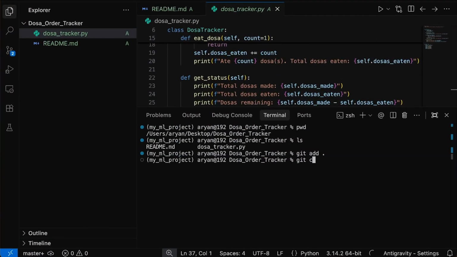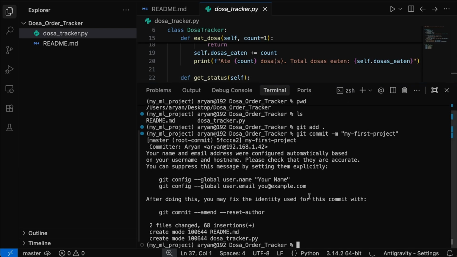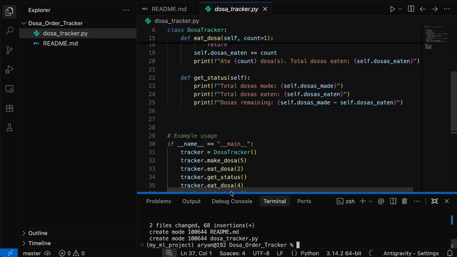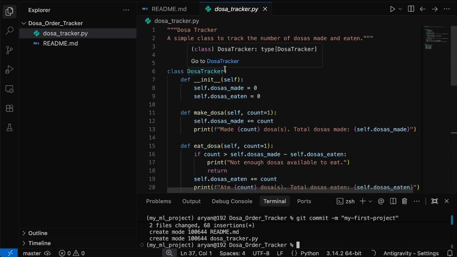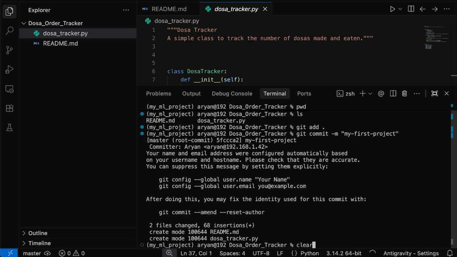Git commit -m, and then my first project. Enter. So this is what git commit has done for me. It has saved my present changes, whatever project I have created for now, it has saved it. Okay, let's clear.